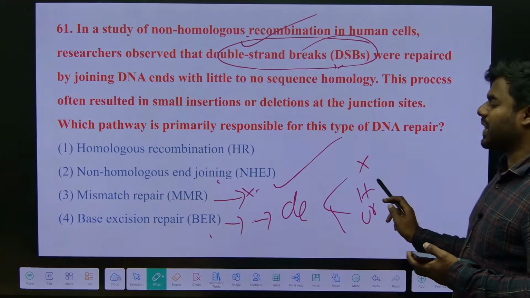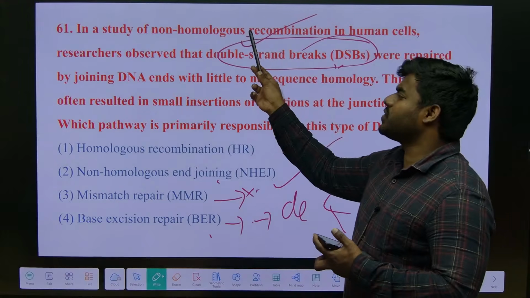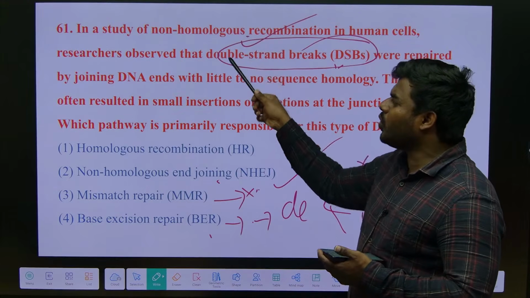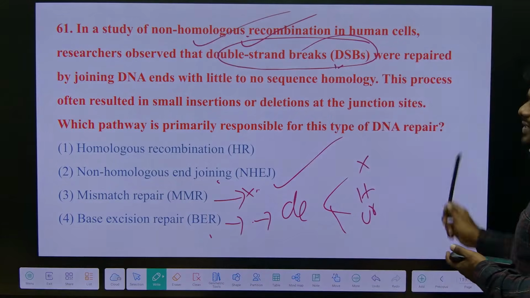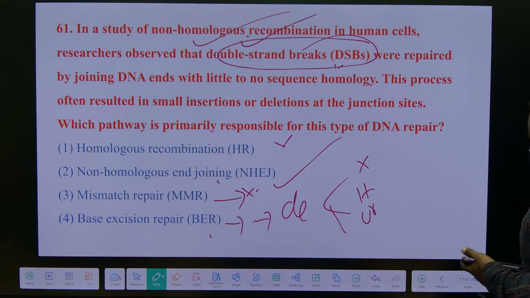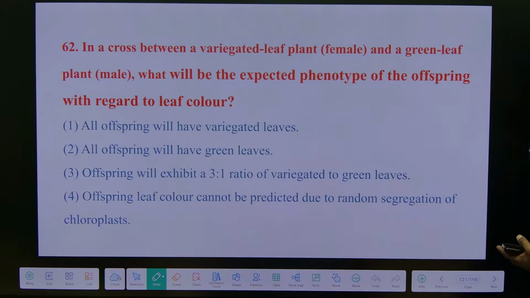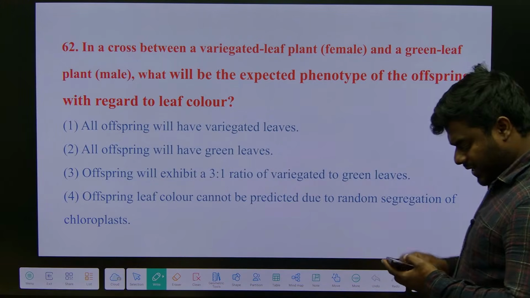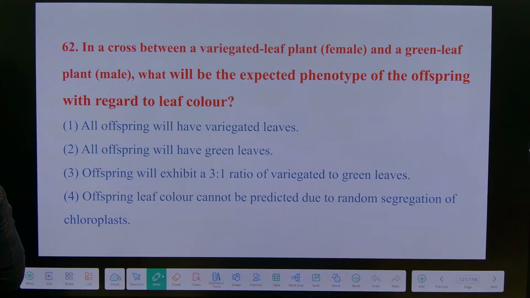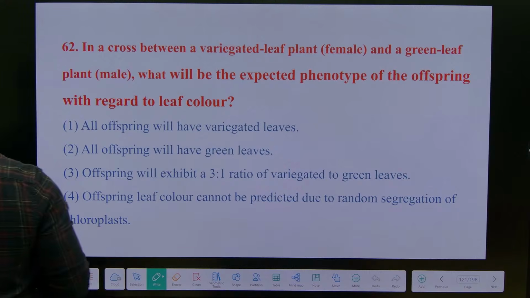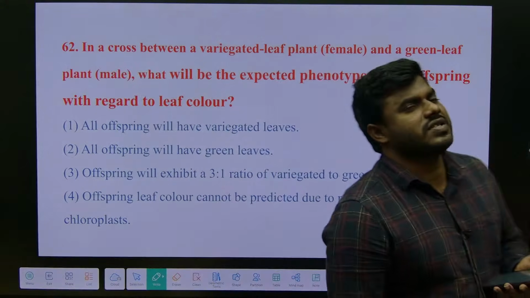the non-homologous recombination method. Non-homologous recombination means what? Recombination is happening between two non-sister chromosomes, which are non-homologous. It cannot be homologous. This is a little tricky question. This is a very good question. This is really a good question.